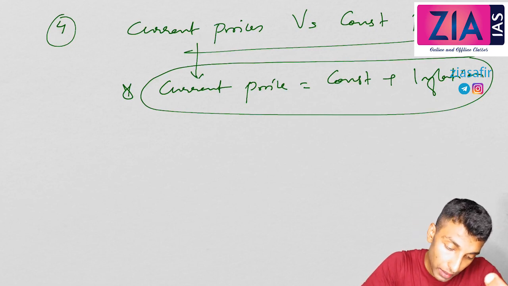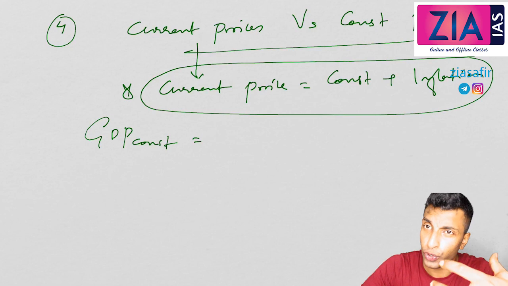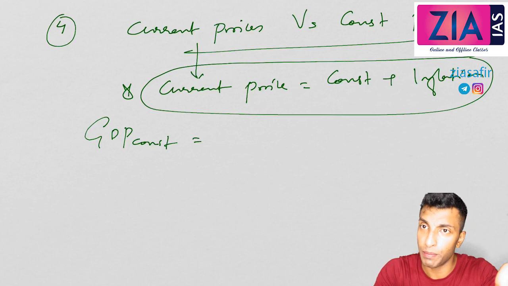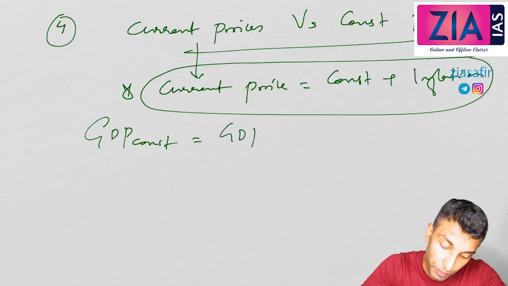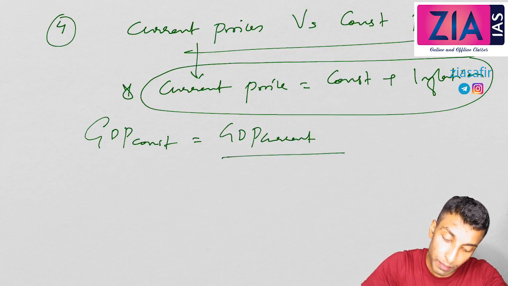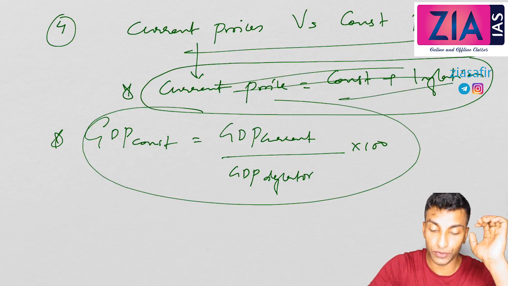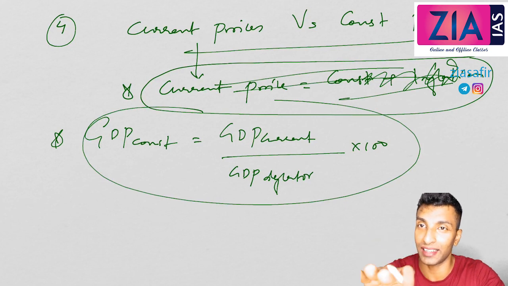So GDP at constant: from the market, everything is billed at the current price, which involves inflation. So from that you get GDP at current prices, and then you need to adjust something, so you'll get GDP at constant. I'll give you that formula now, and I'll show you how it is used. So GDP current divided by GDP deflator into 100. This is what you need to use to make the conversion, not this. This one is just for your understanding, but you can't do this, constant price plus 10% inflation. You can't get that value. So this is what exactly you need to do. I'll show you how you can do this.